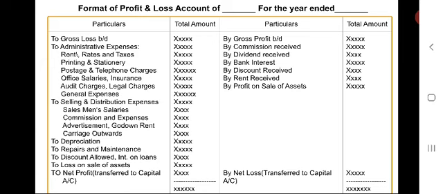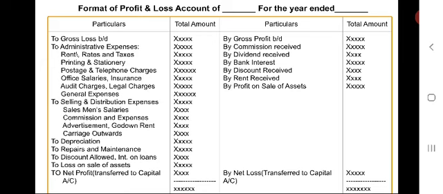Next one, one more important point, is commission, which will also have two types: commission received, and commission allowed or given. Commission paid on purchases of goods is an expenditure, so it is to be debited to trading account. Sometimes sales are done with the help of agents who are paid commission for their services.